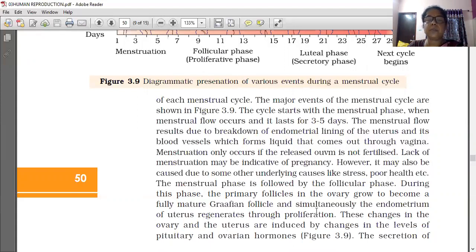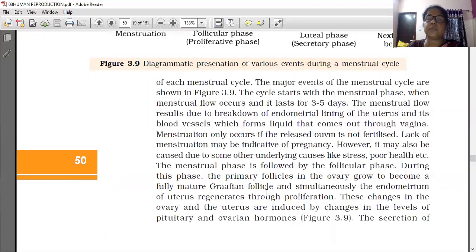During this phase, the primary follicles in the ovary grow to become a fully mature Graafian follicle, and simultaneously the endometrium of the uterus regenerates through proliferation. Through proliferation means cells divide and multiply in number. Afterwards, the endometrium is regenerating.